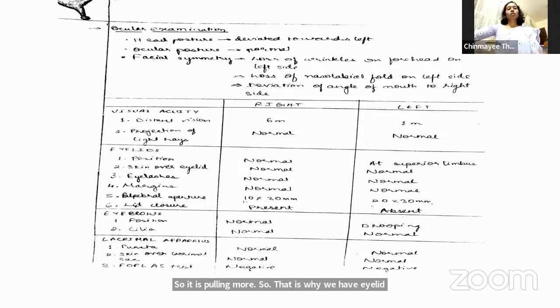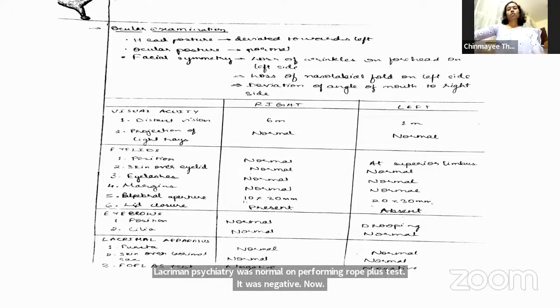Okay. So the skin, eyelashes, margins are all normal. So palpebral aperture is more. Yeah, vertically it is a little higher. Ma'am, the eyebrow position was normal in the right eye, whereas in the left eye it was drooping. Cilia were normal in both the eyes. Lacrimal apparatus, the punctum was normal in both the eyes. Skin over the lacrimal sac area was normal. On performing Regurgitation test, it was negative, ma'am.